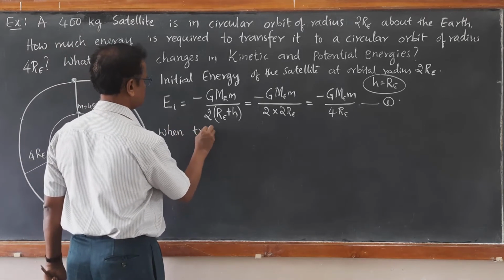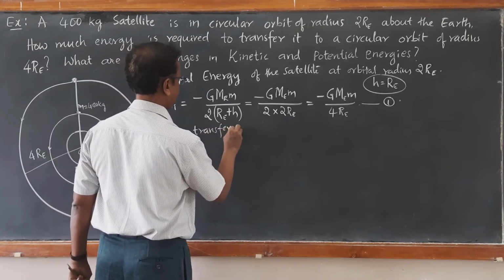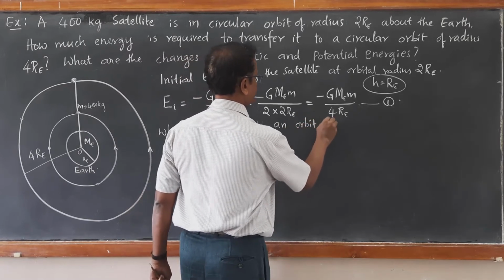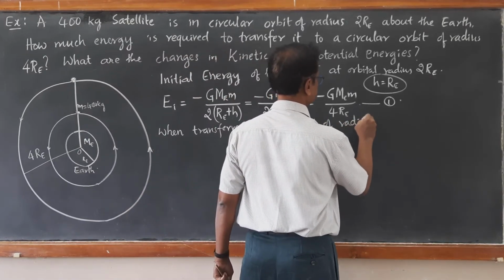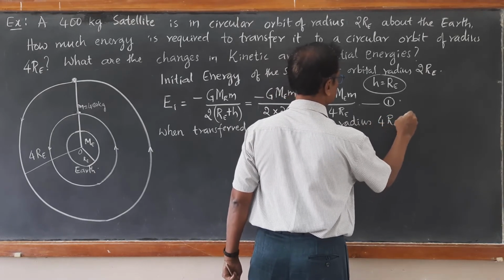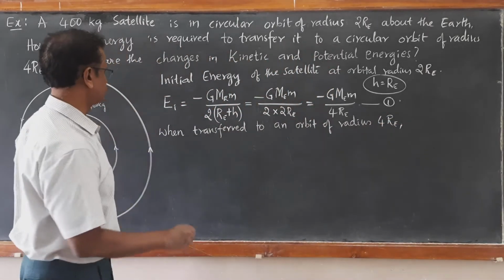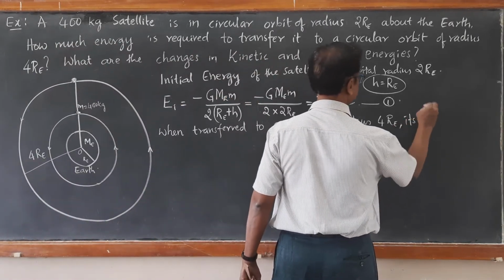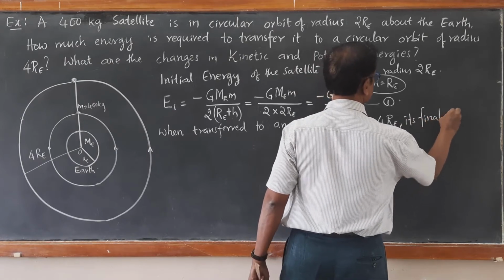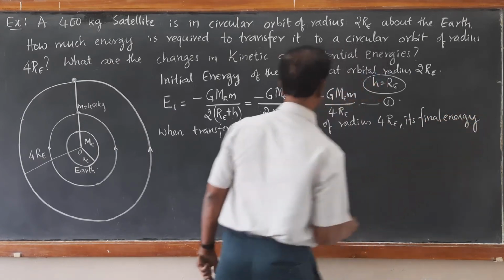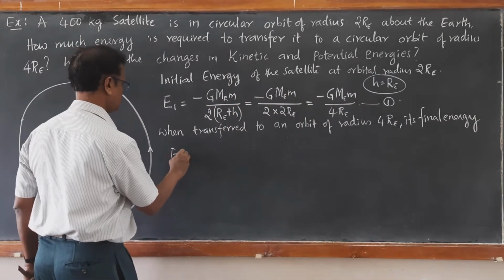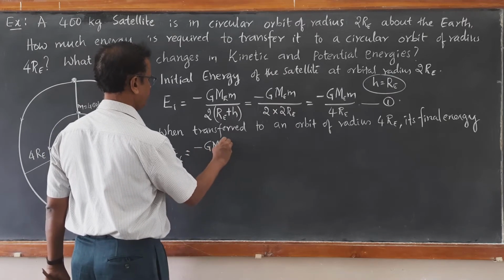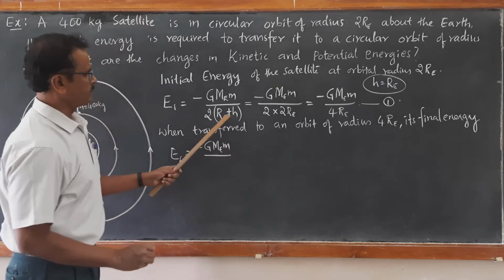When the same satellite is put into an orbit of radius 4RE, when transferred to an orbit of radius 4RE, then what is the final energy? Its final energy EF is equal to minus GMEM upon RE plus 3RE.